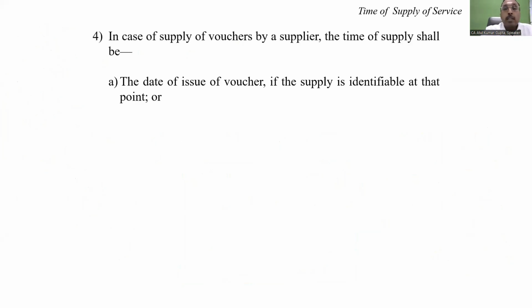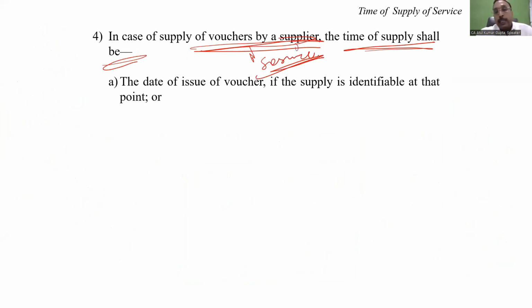Now, my dear friend, in case of a voucher. So again, it is a supply of vouchers. And the voucher related to the services. So when you have to pay the tax, the same principle will apply.